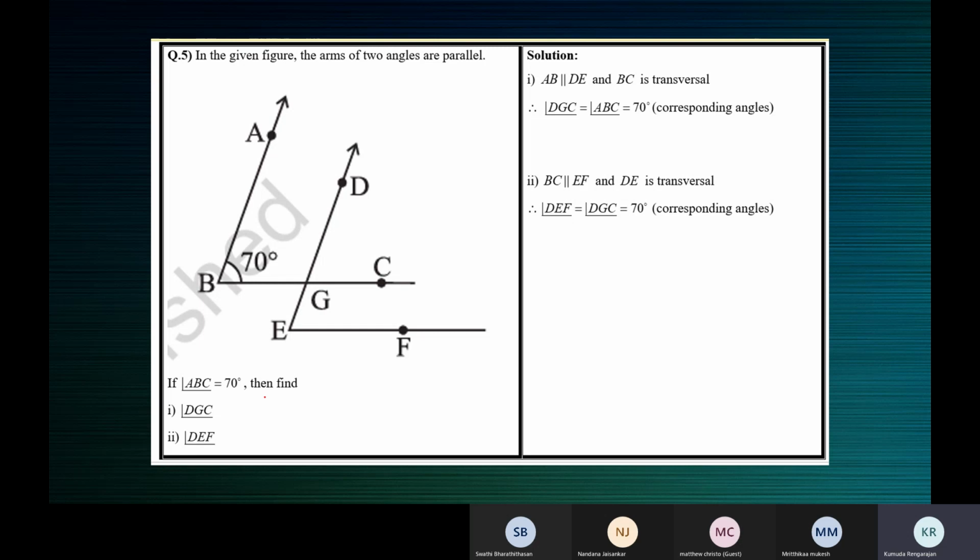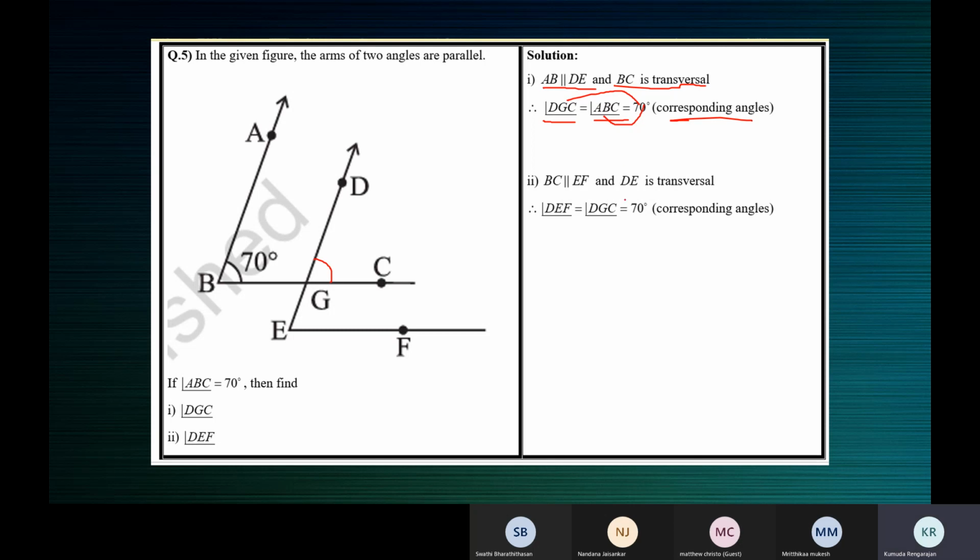If angle ABC is 70 degrees, then find angle DGC. See the answer here. AB is parallel to DE, and BC is the transversal. This angle DGC will be equal to angle ABC. So DGC is 70 degrees because ABC is 70 degrees, because corresponding angles are equal. We consider that BC is the transversal, like one will be in the exterior and one will be in the interior, ma'am. Correct.